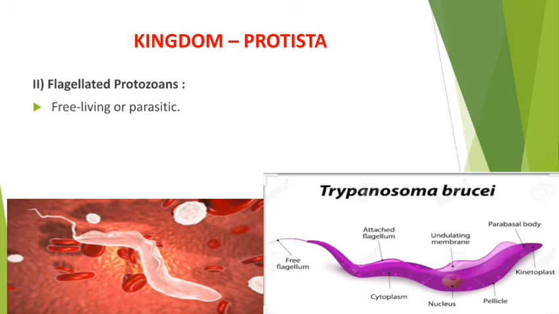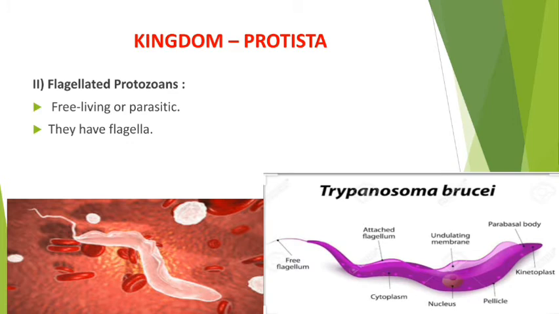Parasitic means what? Lives on another body. So whenever you find that a microorganism is parasitic, not only protozoans, that means they are mostly disease causing microorganisms. Clear? So this flagellated protozoan is free living or parasitic. Then they have flagella.